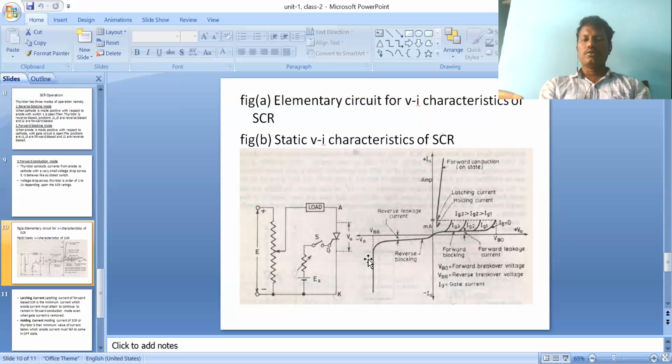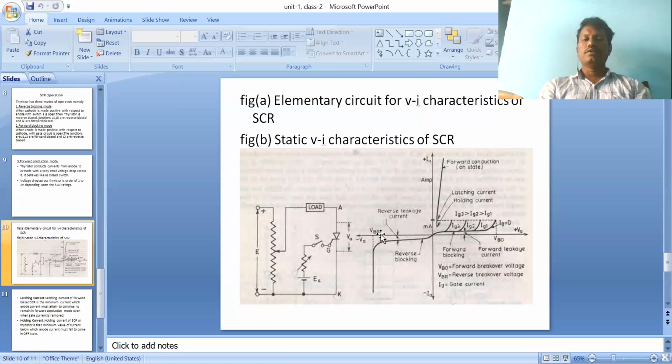During this mode the resistance is very low, meaning that in this mode the SCR is in the off state. There is no forward current flowing from anode to cathode.